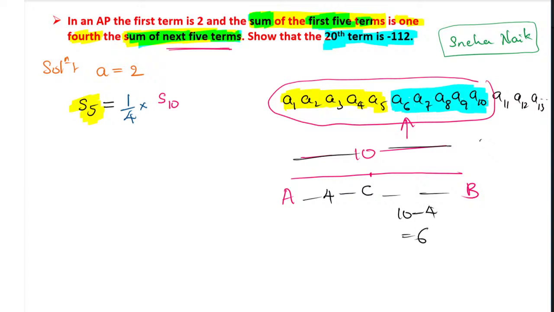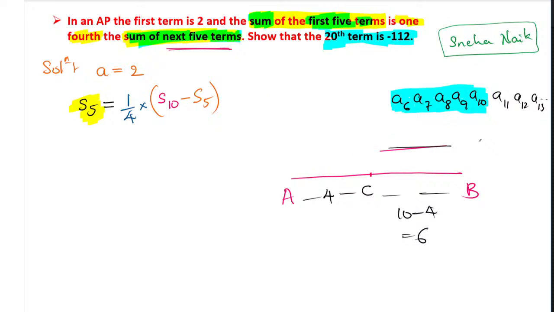Same procedure we will follow. We will find the sum of all these terms, that is S10. From that S10 we have to subtract the first 5 terms, that is minus S5. So put that in a bracket. Now it is proper. This is the way we have to understand. So the next 5 terms are nothing but first you take the sum of all 10 terms, and from that you subtract the sum of the first 5 terms. Then only the sum of the next 5 terms is left. This is how we have to use our brain.